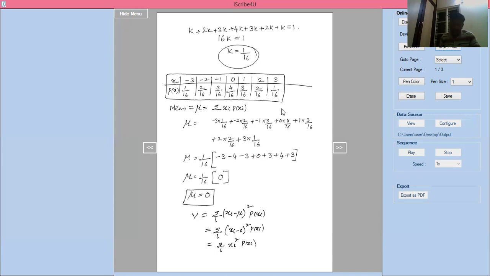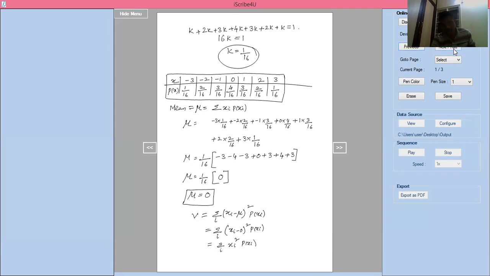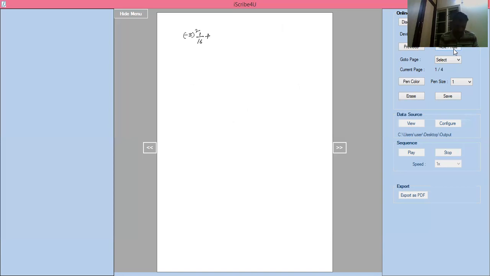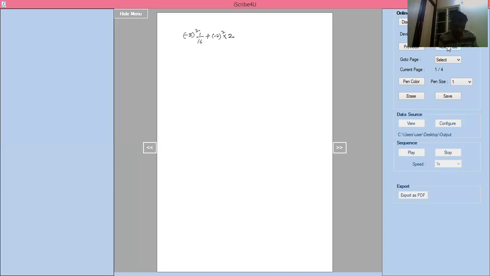So you get the summation: minus 3 square into 1 by 16 plus minus 2 square into 2 by 16 plus minus 1 square into 3 by 16 plus 0 square into 4 by 16 plus 1 square into 3 by 16 plus 2 square into 2 by 16 plus 3 square into 1 by 16.